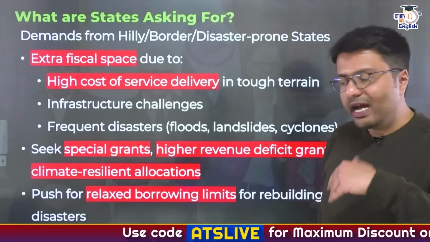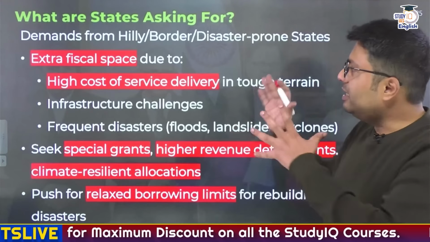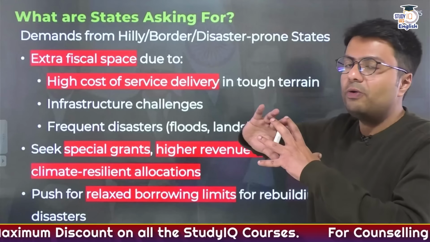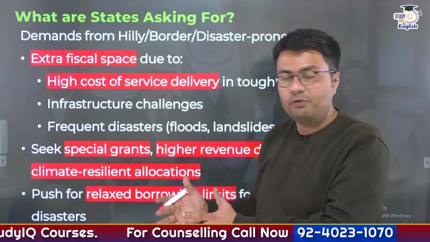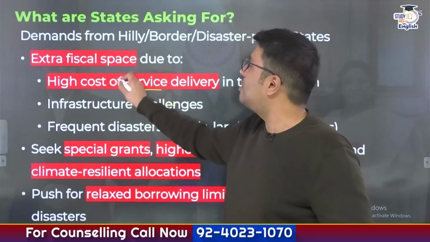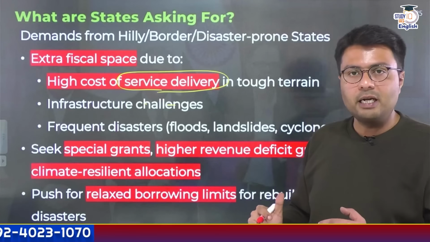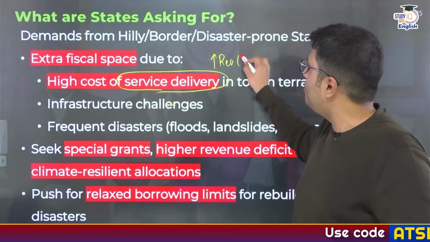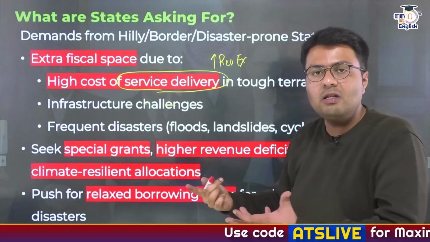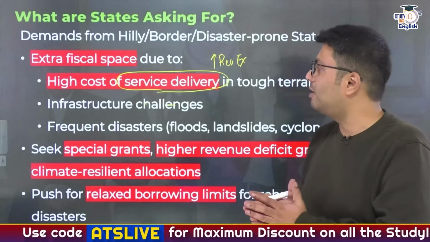Now these states have highlighted some of the shortcomings that they have faced due to their geography. These states have highlighted that since we are located in a remote part of the country, the amount of administrative spending that we have to do in order to deliver services to the population is higher as compared to developed states. So this means that the total revenue expenditure of these states is higher just because of the disadvantage they face from their geographical perspective.